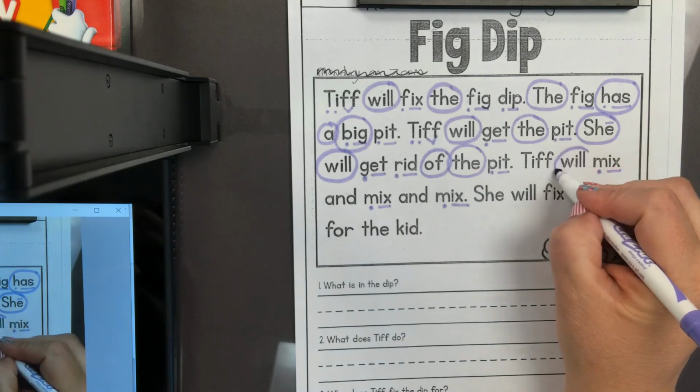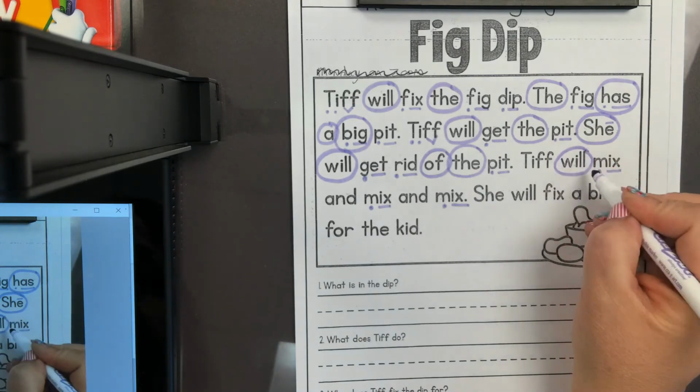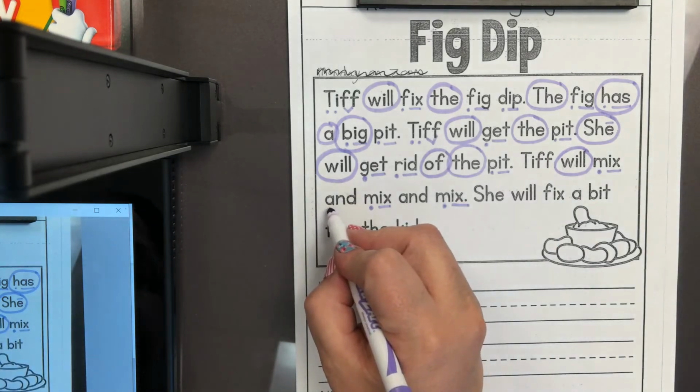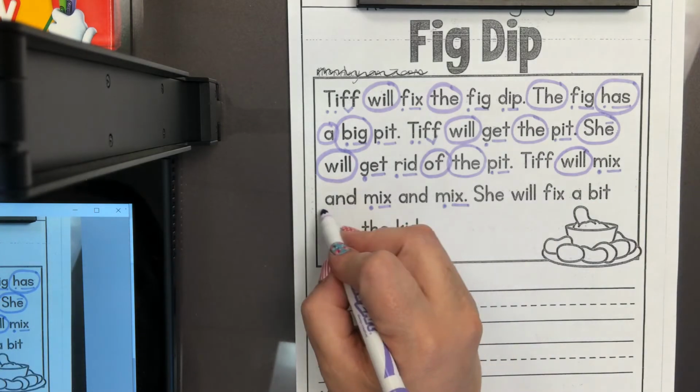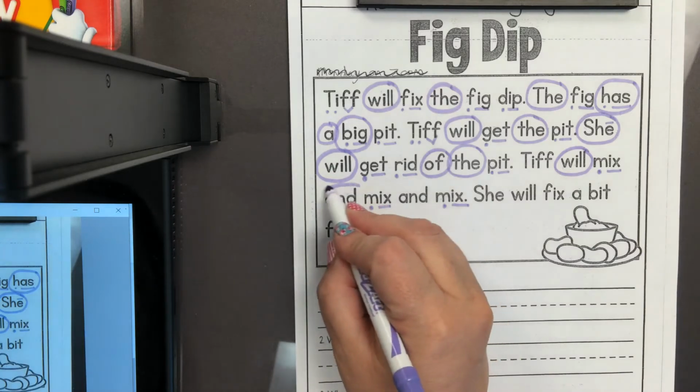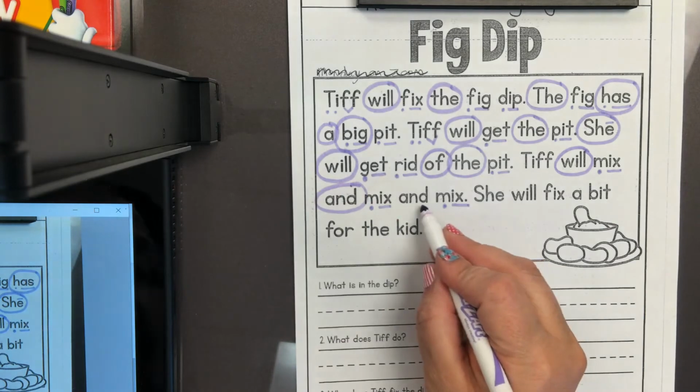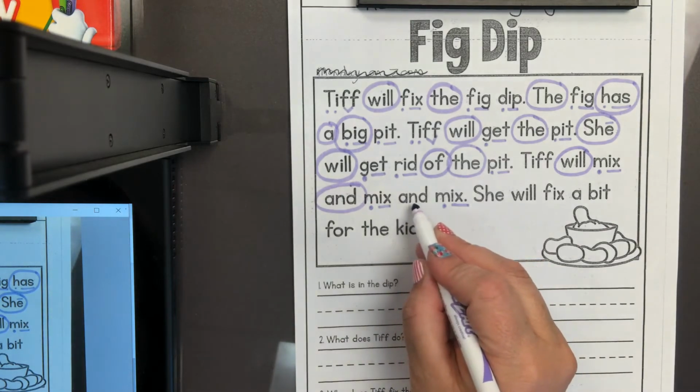We've had this sight word a few times. This sight word is will. Here is the sight word and. And here is the same sight word, and.